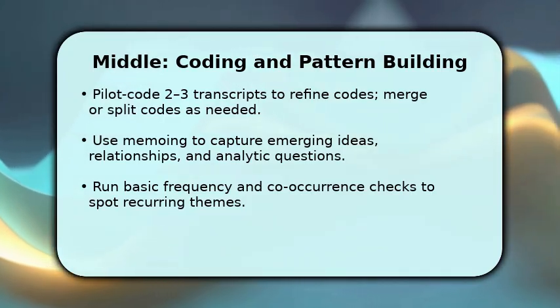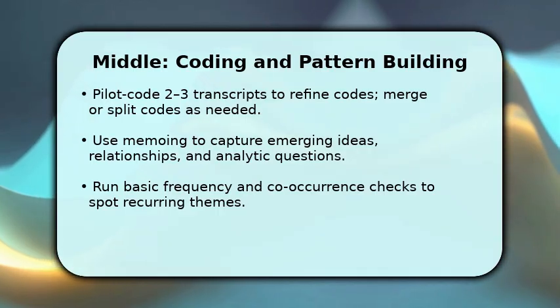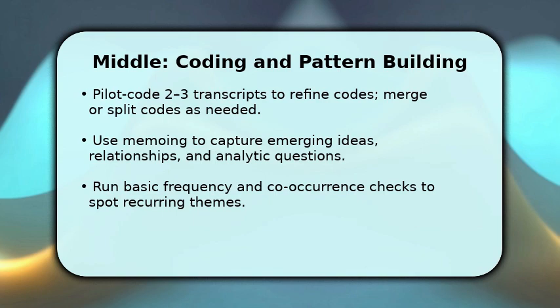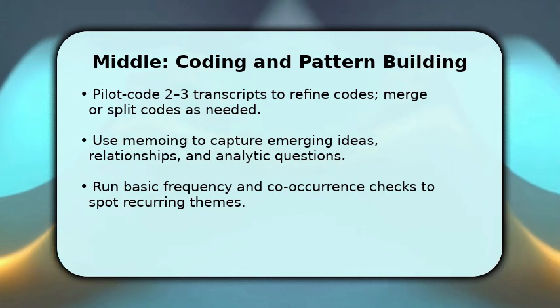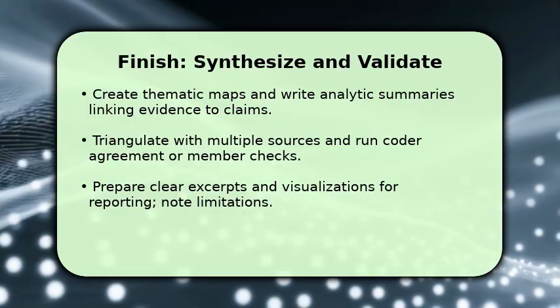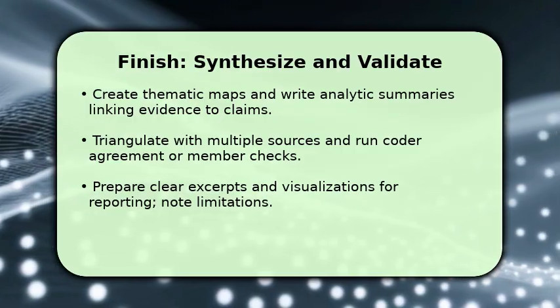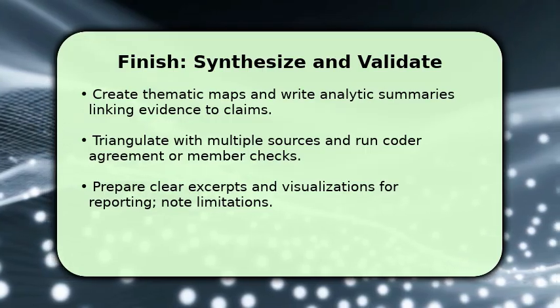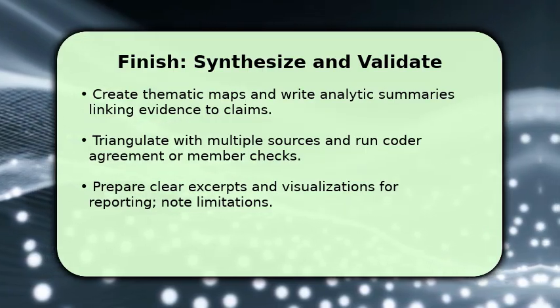Once you have a critical mass, run simple frequency counts and co-occurrence checks to see which themes cluster together and where to focus deeper interpretation. To finish, synthesize coded data into coherent themes and produce analytic summaries that link evidence to your claims. Create thematic maps to visualize relationships.